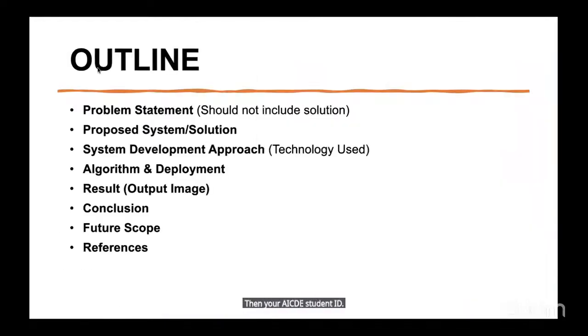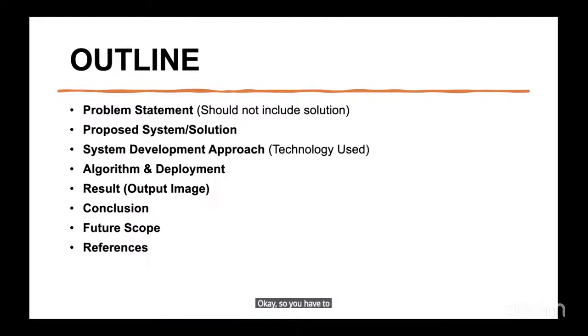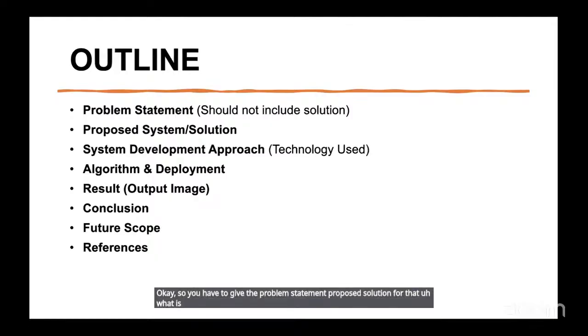After that, you'll mention the outline: the problem statement, proposed solution, system approach, algorithm, result, conclusion, future scope, and the references.